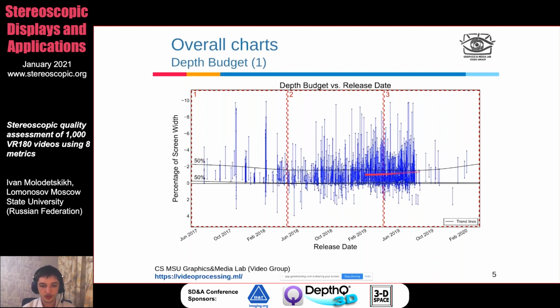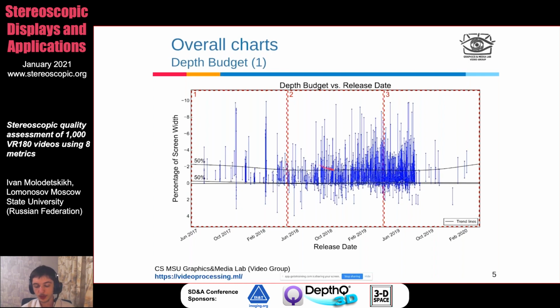And there are also two trend lines for positive and for negative parallax, which show the average depth budget. What we can see from this chart is that there are videos which have really small lines, which means they have a really small depth budget. They are almost completely flat. And there are videos which have very long lines, which means they have an enormous depth budget.